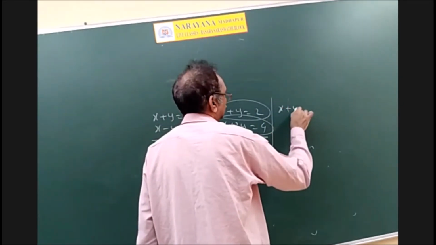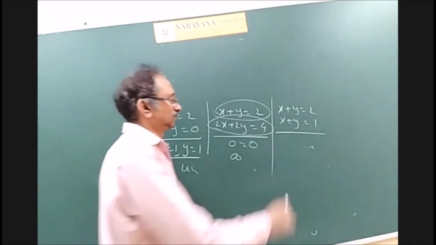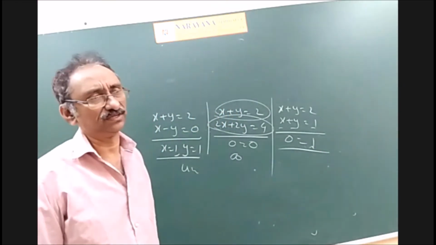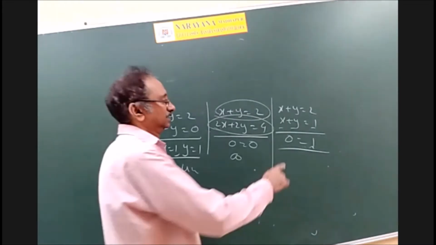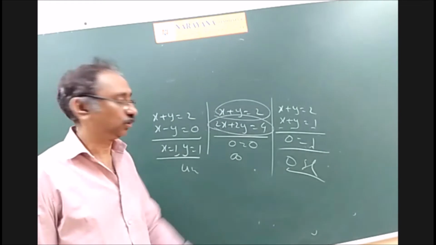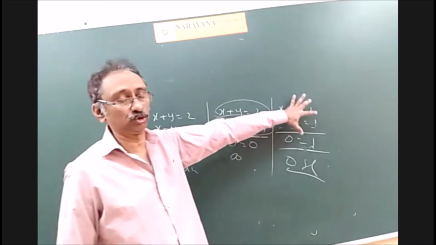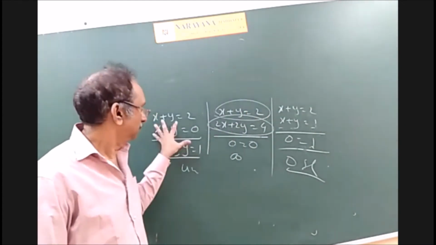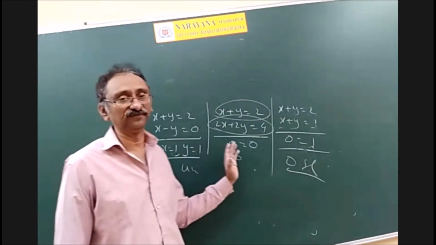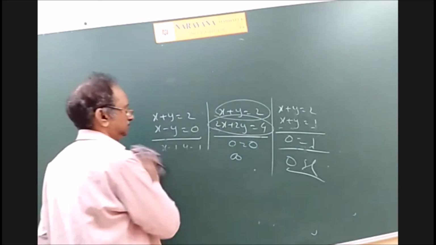And see now, x plus y is equal to 2, x plus y is equal to 1. Solve them: 0 is equal to 1, trash. We got wrong information, which means it has no common solution. So the number of solutions is 0. In this case, the system is called inconsistent. If the system has no solution, it is called inconsistent. But in the other two, the system definitely has a solution, whether unique or infinitely many. It is called a consistent system. Okay, right.